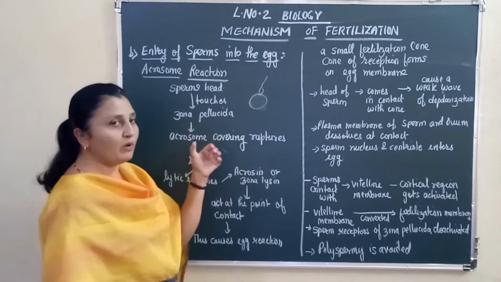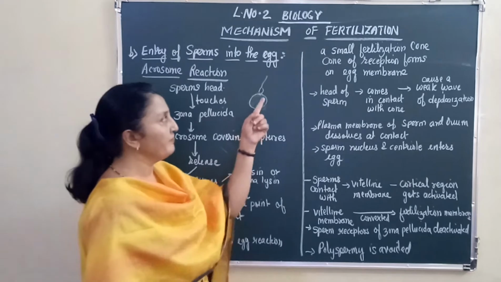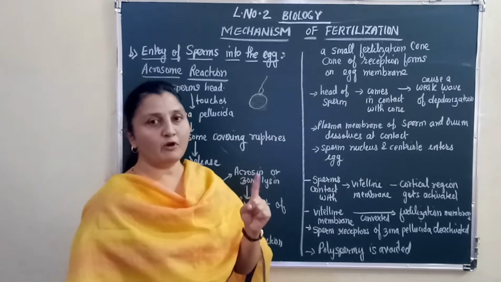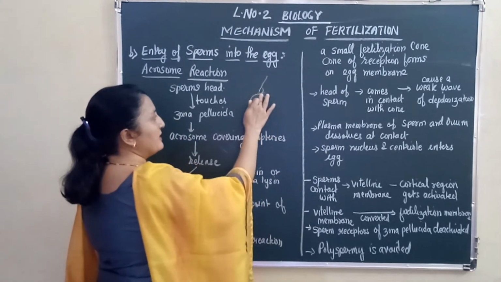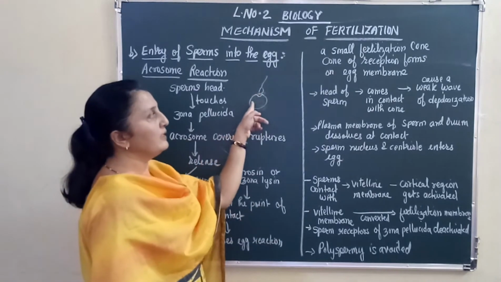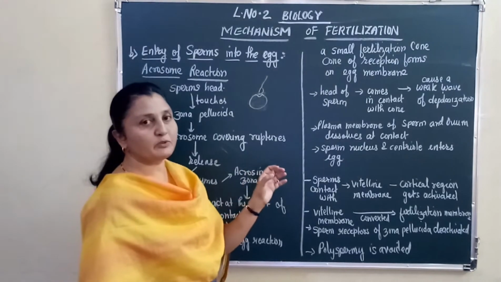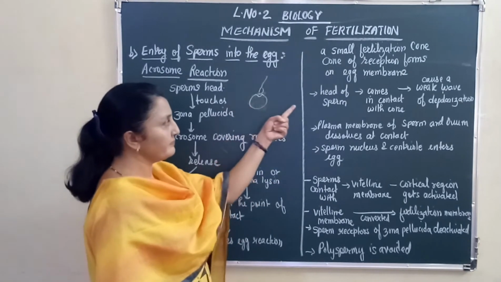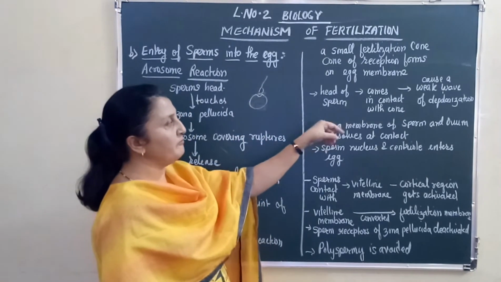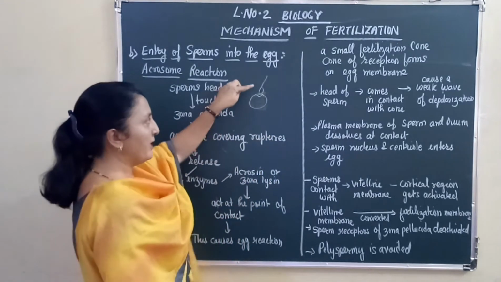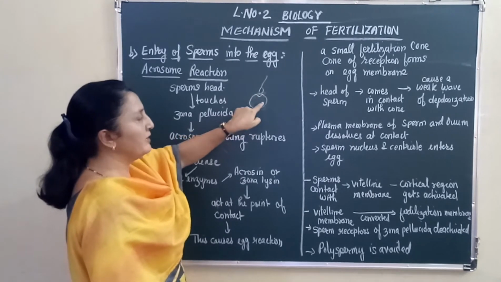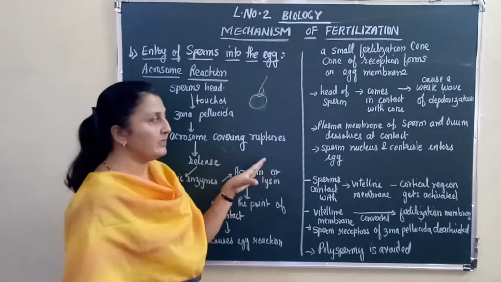As soon as the sperm touches the egg, the reaction is seen. What kind of reaction is shown by the egg? A small fertilization cone, or cone of reception, forms on the egg membrane. You can see that this is the egg membrane and a small fertilization cone is formed on it. The head of the sperm comes in contact with the cone and it causes a weak wave of depolarization. As soon as the sperm touches this receptive cone, a weak wave of depolarization is set up inside the egg.